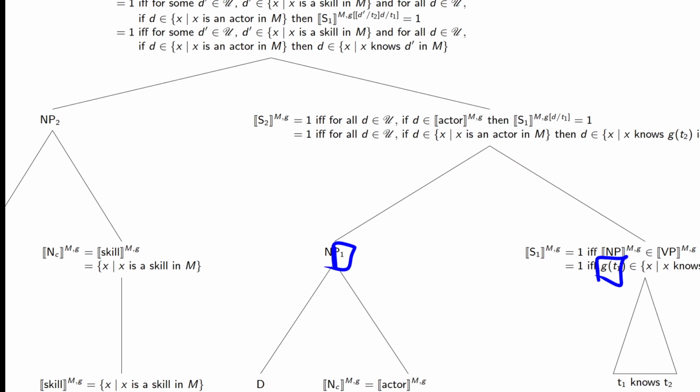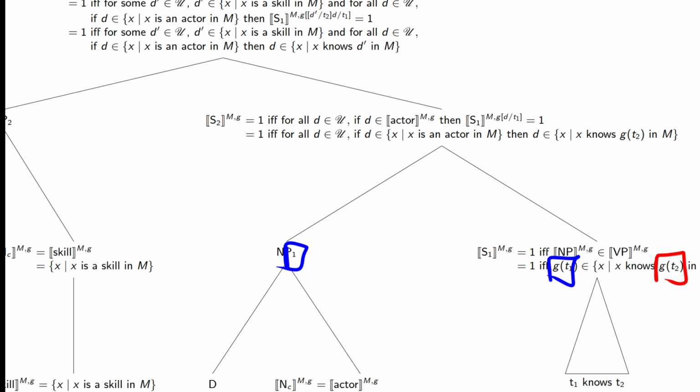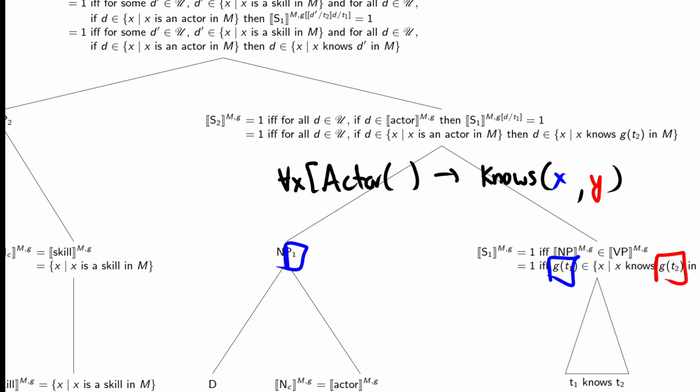So at this point in our translation, we have knows. So that's going to be x, that's going to be y. But what we're doing now is we're binding actor first. So we're doing for all x, actor x, then knows x, y. So we're actually doing the blue binding first with our variables. So that's what we see here.